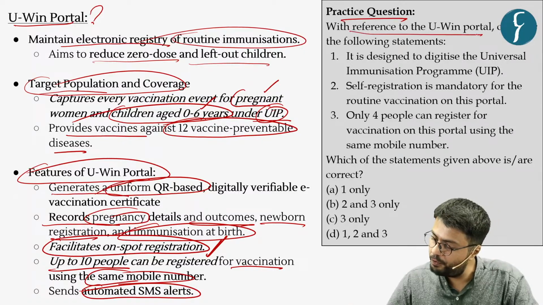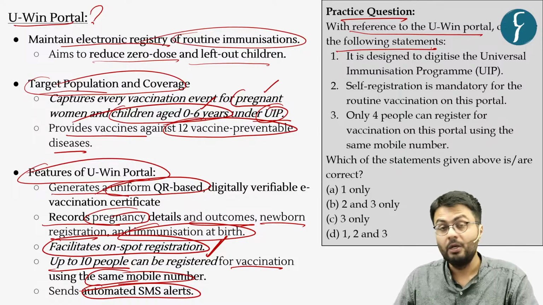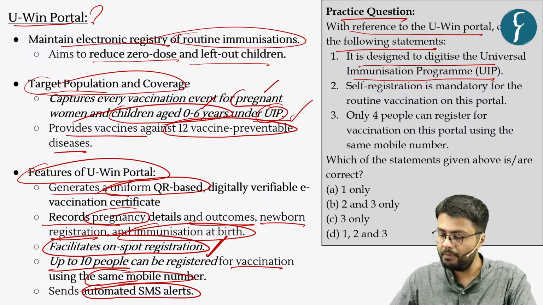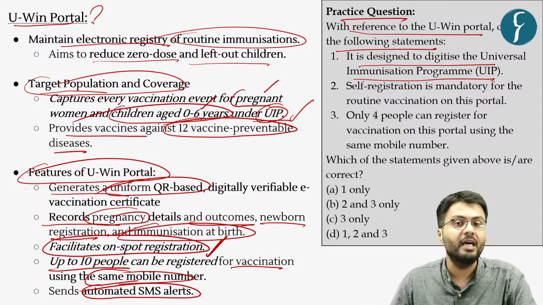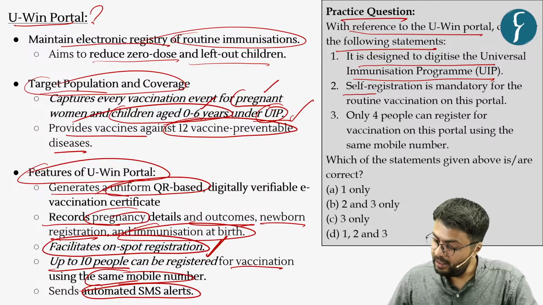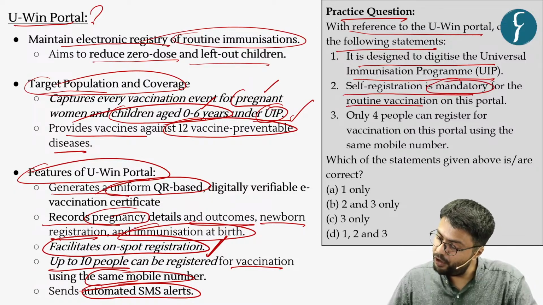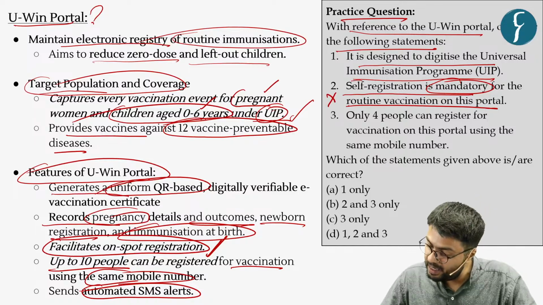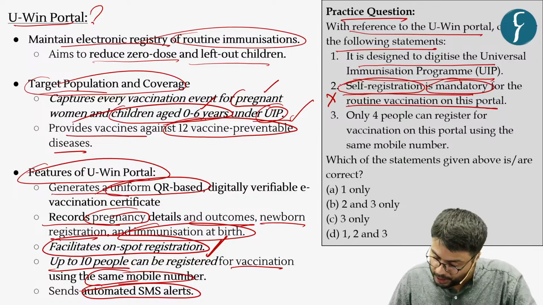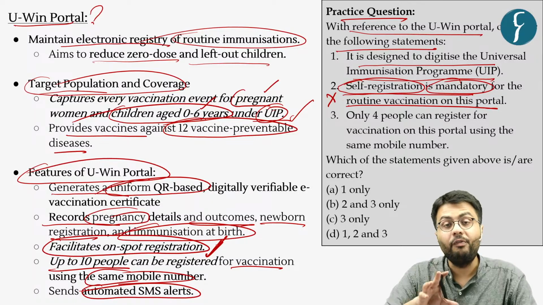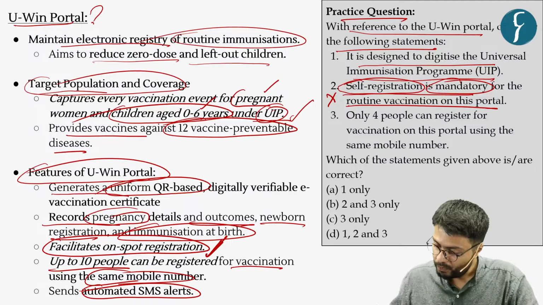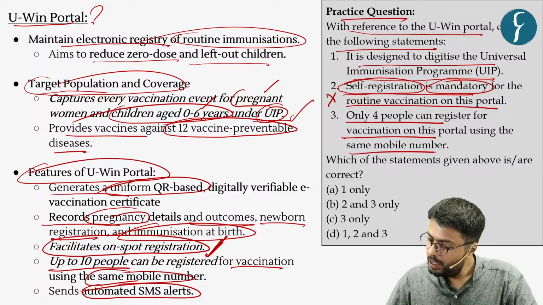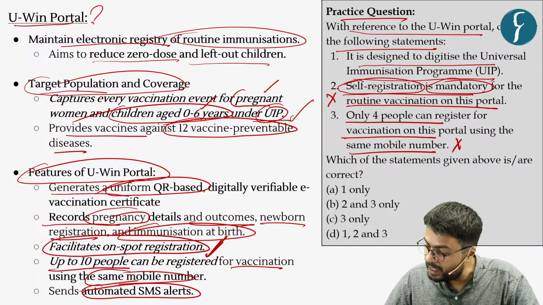With reference to the UWin portal, consider the following statements. The first statement, it is designed to digitize the universal immunization program, which I have highlighted here, is a correct option. Second, the self-registration is mandatory for the routine vaccination on this portal. This statement is incorrect because in addition to self-registration, this portal also provides the facility to have on-spot registrations as well. Also, only 4 people can register for vaccination on this portal using the same mobile number, which is incorrect